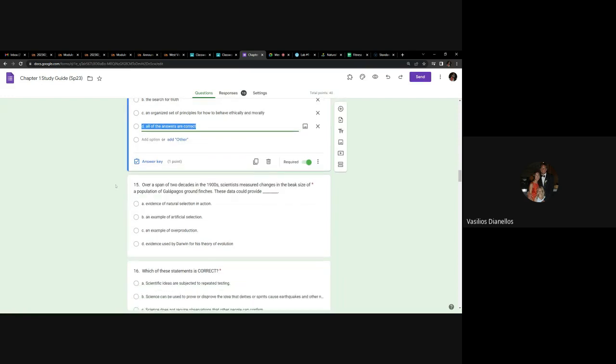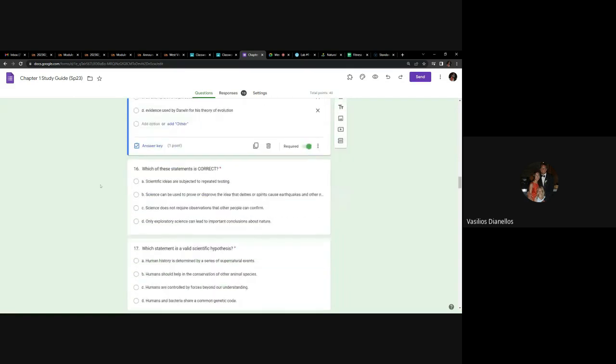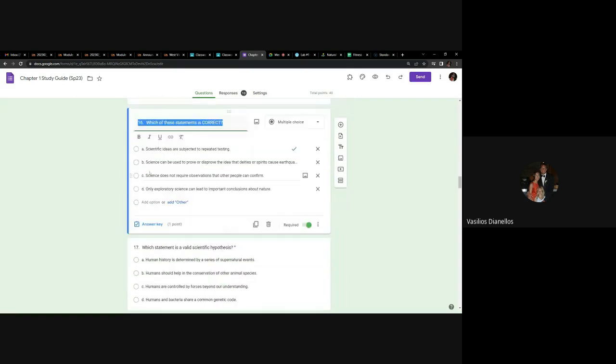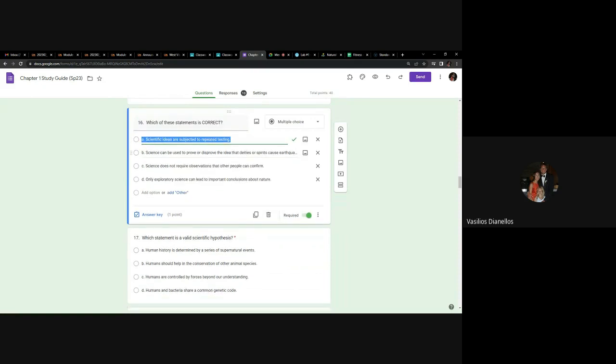Over a span of 2 decades, note that's another evolution, natural selection question. That'll be later in the semester. Here we go. This one might be on there. Which of these statements is correct? Scientific ideas are subjected to repeated testing. That is correct. That is the correct answer as that is written.